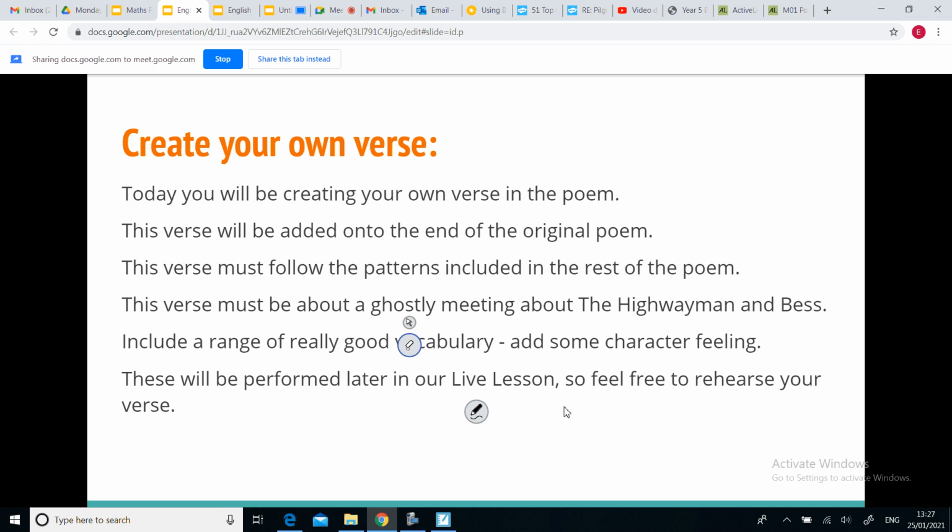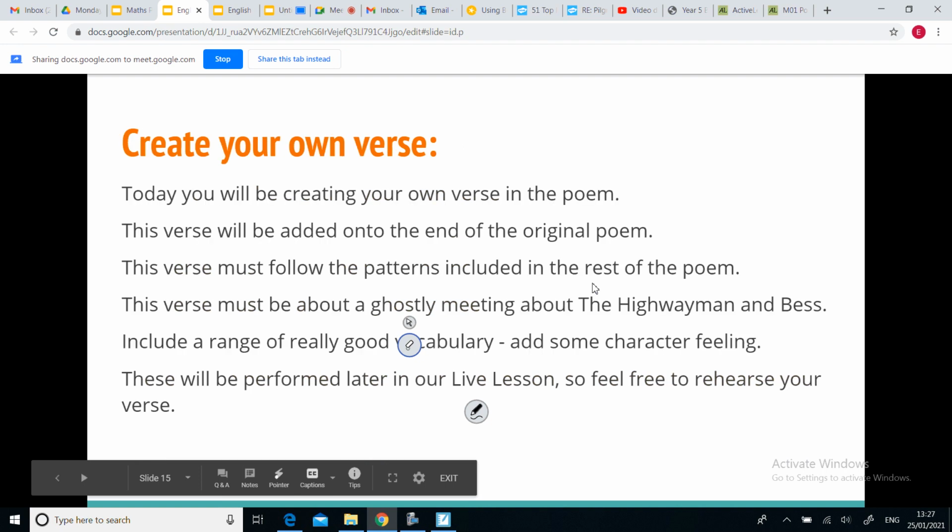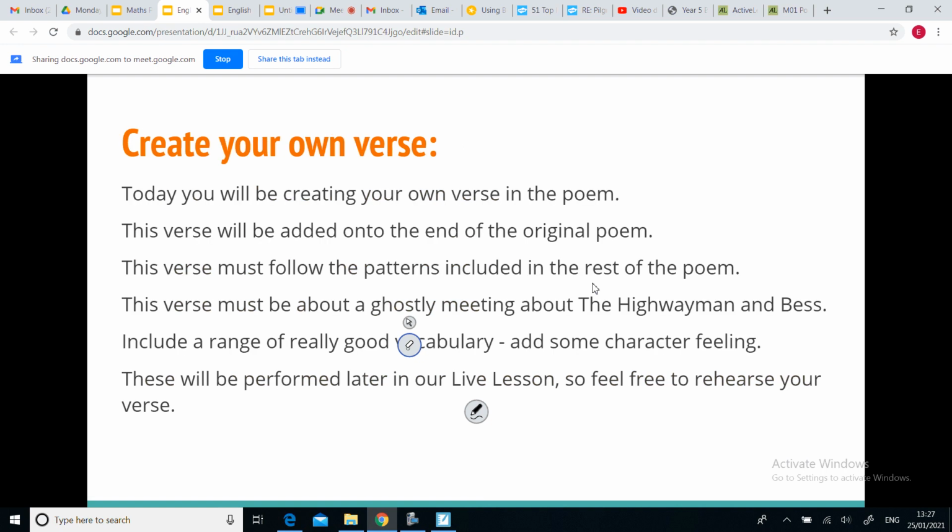So six lines. It's got to have some rhyming in there. Okay, make sure you rhyme the correct words. This will be on this slide. Use this slide to help you. And yeah, I want to hear some really good ideas, guys. Okay, so that is your task today.